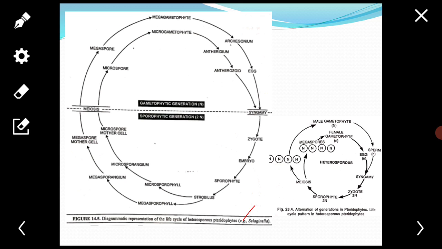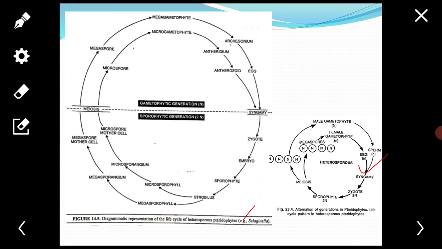As soon as the zygote is produced, the gametophytic phase will end and the sporophytic phase begins. The diploid zygote is the first cell of the sporophytic generation. It is retained in the archegonial venter where it germinates to produce an embryo.